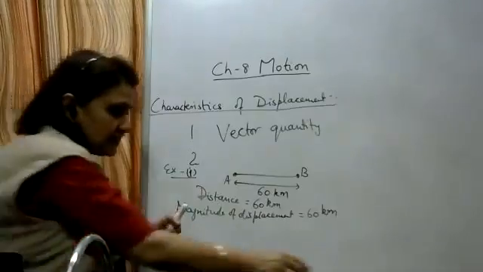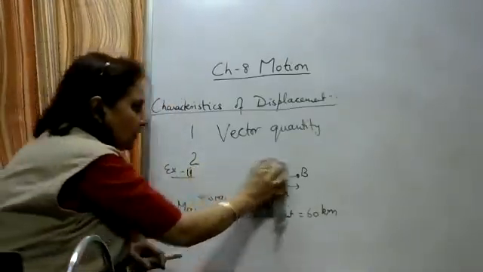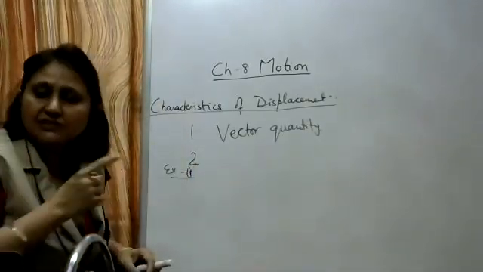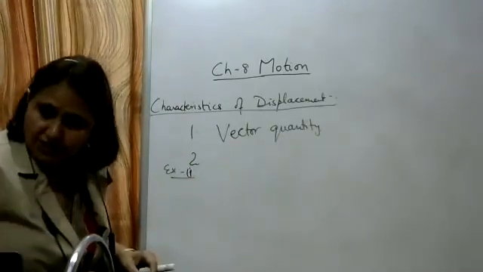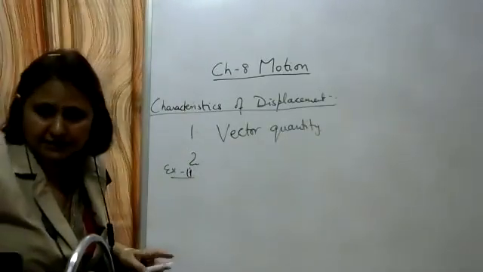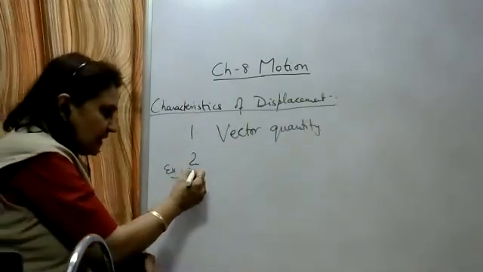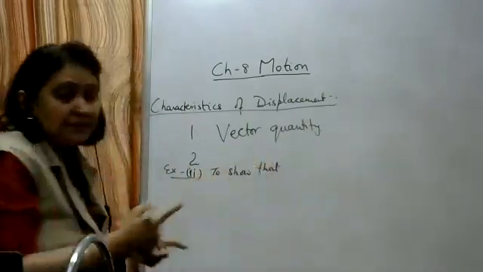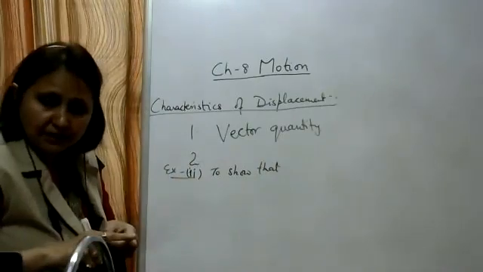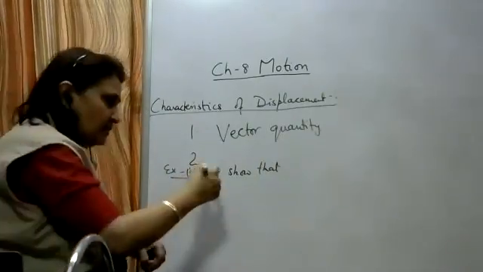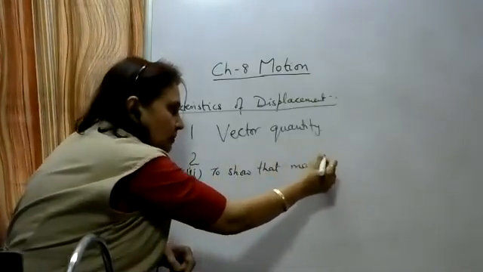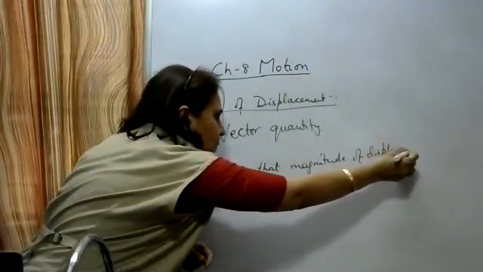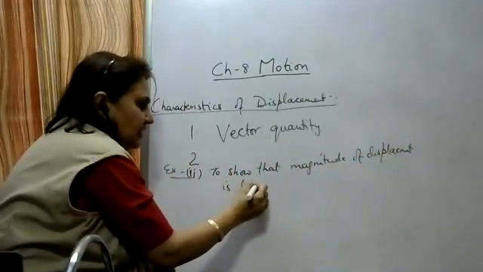Okay, now the second example here we'll consider. Okay, so in the same characteristic, what is the characteristic? Which characteristic we are studying? The magnitude of displacement is equal to the distance traveled or it can be less than the distance traveled. So now here we'll take the second example to show that magnitude of displacement is less than the distance traveled.